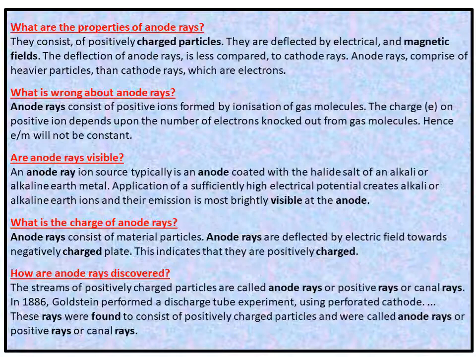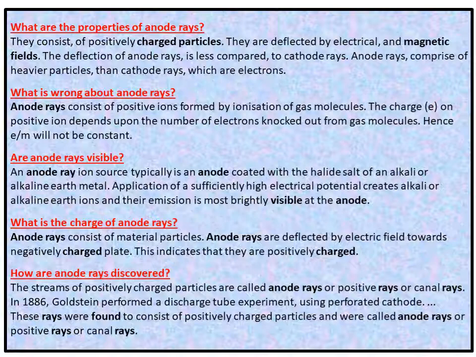What is the charge of anode rays? Anode rays consist of material particles. Anode rays are deflected by an electrical field towards the negatively charged plate. This indicates that they are positively charged.